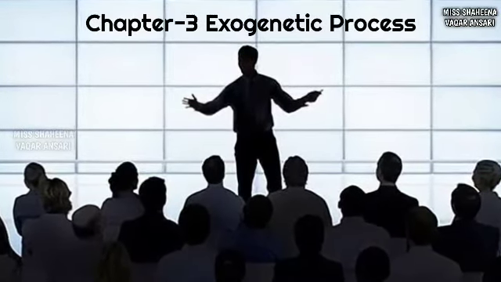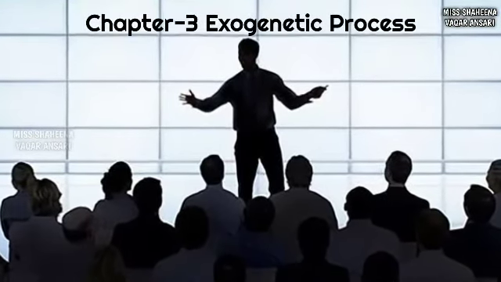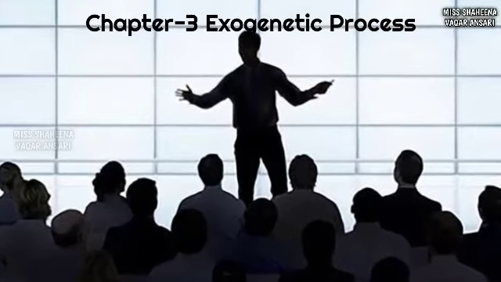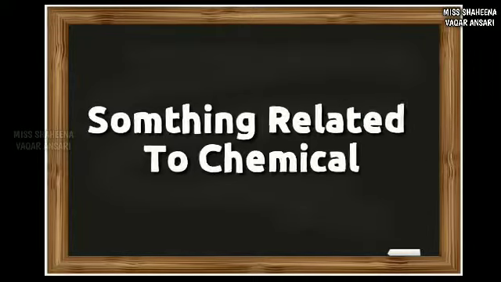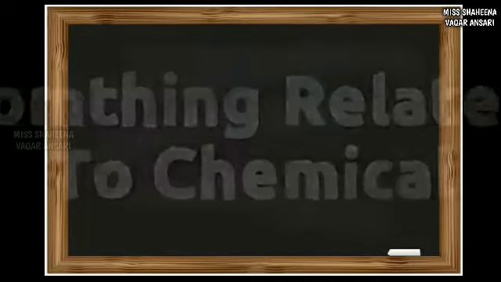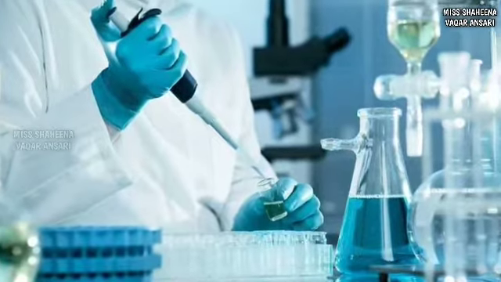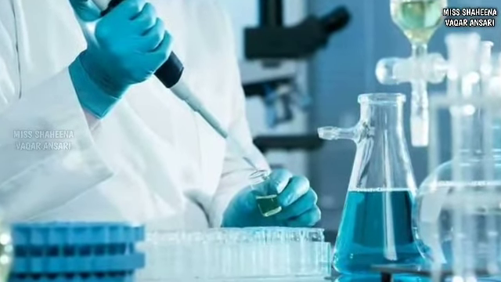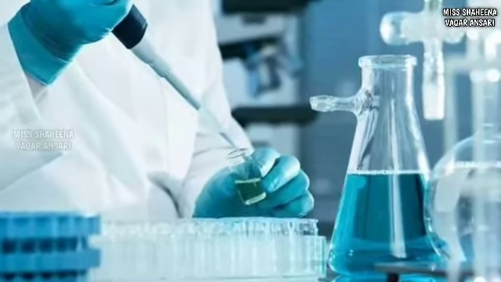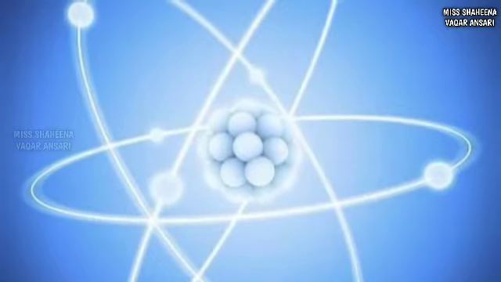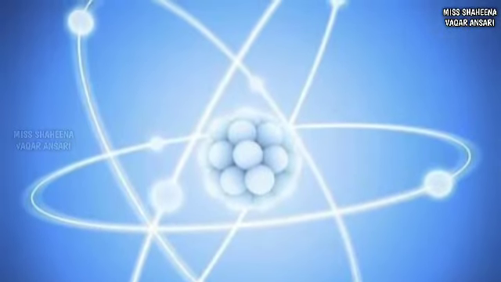After learning about mechanical weathering, let's continue with the second type of weathering, and that is chemical weathering. Now, what do you mean by chemical weathering? Something related to chemical. Weathering occurs because of the chemical reaction happening within the rocks. This type of weathering is called chemical weathering. So, there is some kind of chemical reaction taking place.